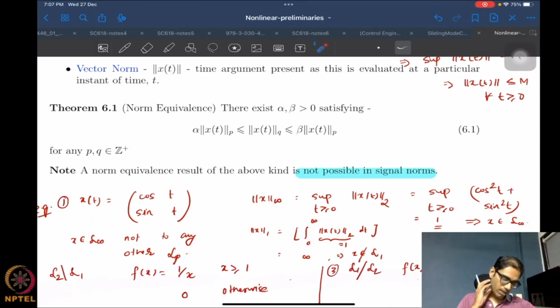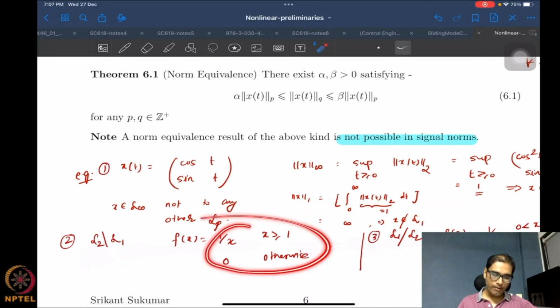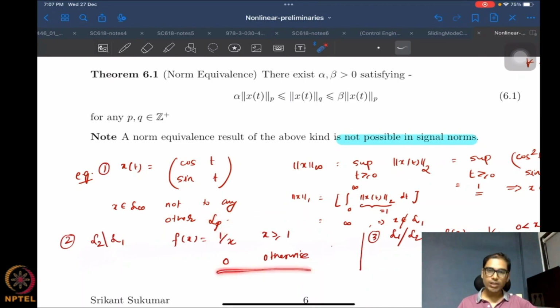Okay, all right. So let's look at some other examples. We just looked at an example where a function is bounded, or L infinity, but not L1. What about the other cases? What about a function which is L2 and not L1? So this is one such example where a function f(x) is defined as 1/x for all x greater than or equal to 1 and 0 otherwise.